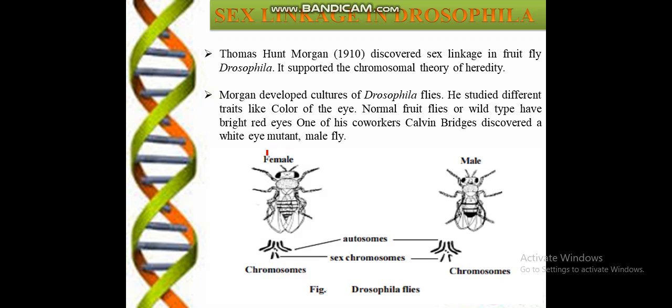So sex determination or sex linkage in Drosophila, we will discuss. Drosophila melanogaster was first. You have seen that here are 8 chromosomes present in the male and female, and 6 are autosomes which are similar in shape and size, while the sex chromosomes in the female are both similar, XX, while in the male it is XY. The Y chromosome is slightly curved, indicating that this chromosome is different in the male.